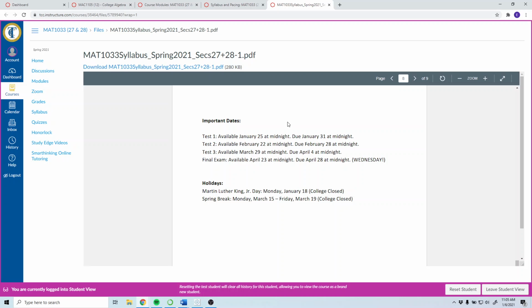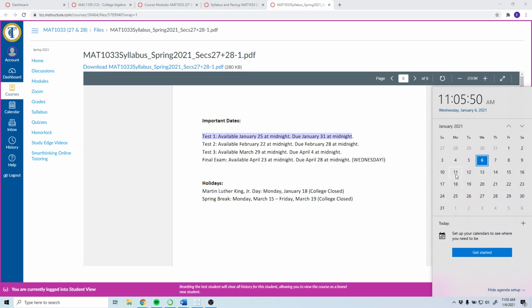Right, and then the last thing, the important dates. So like I said, the tests are going to be available for a week. The due date is what you saw above. For example, test 1 is available from January 25th at midnight. So it'll become available this Monday, and it'll be available all week. You just need to do it by this Sunday.